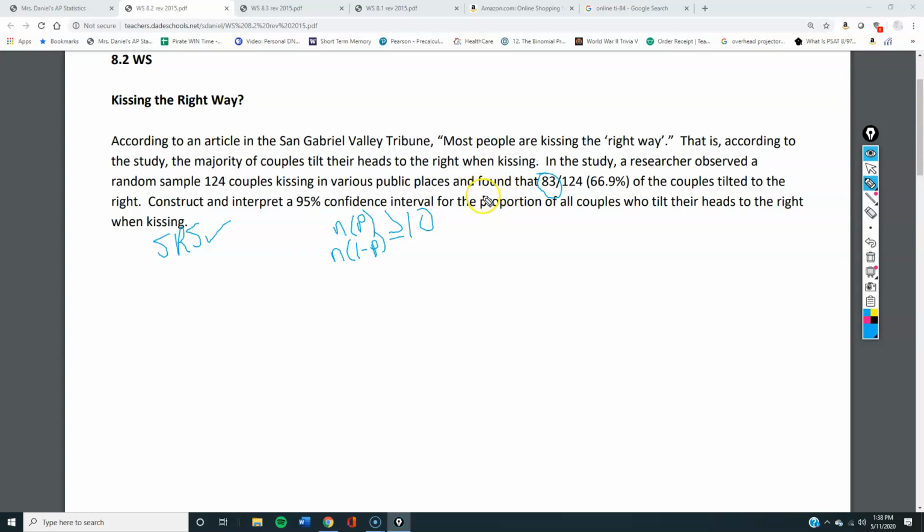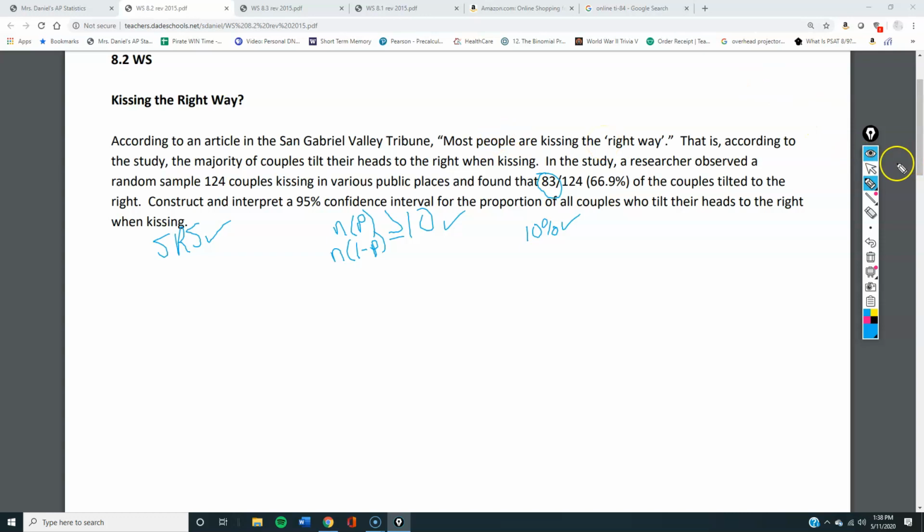Is it independent? Is that less than 10% of all couples? Yeah, 124 is less than 10% of all couples. All right. So I'm going to go to the calculator now.